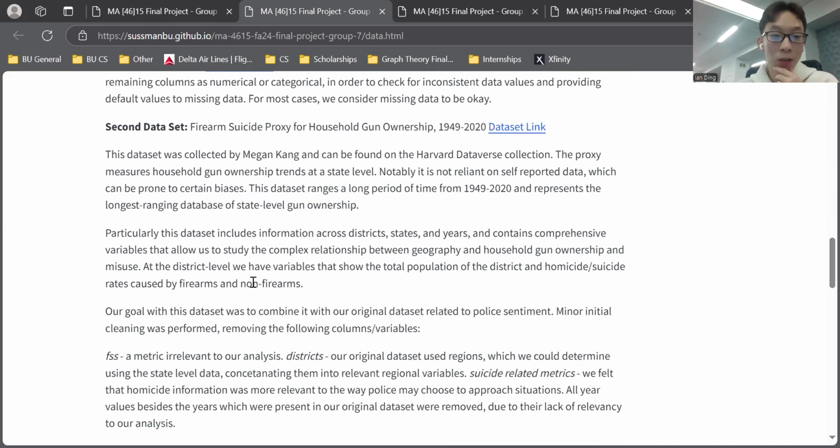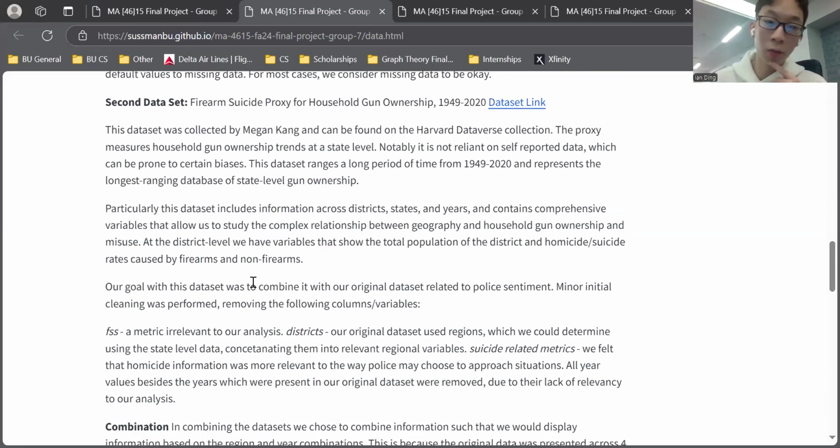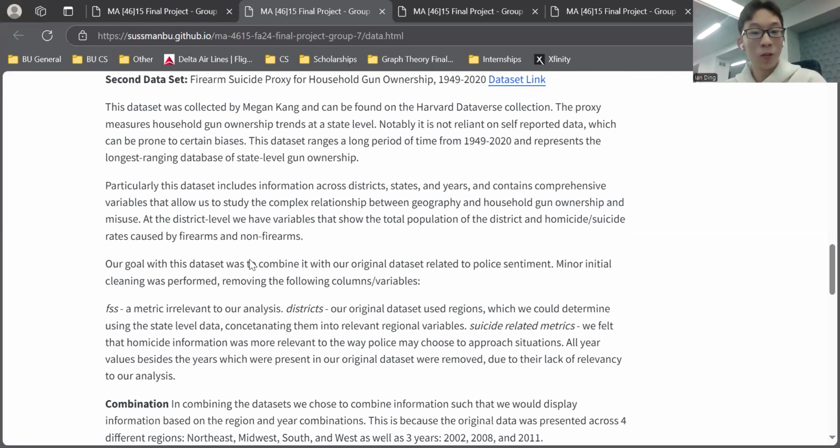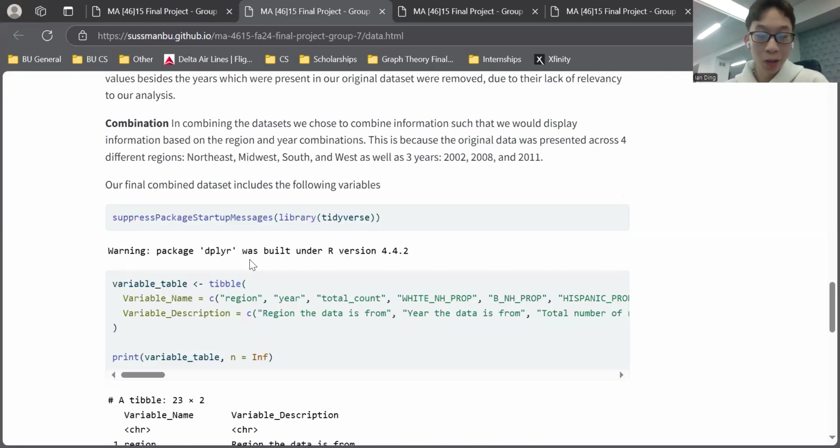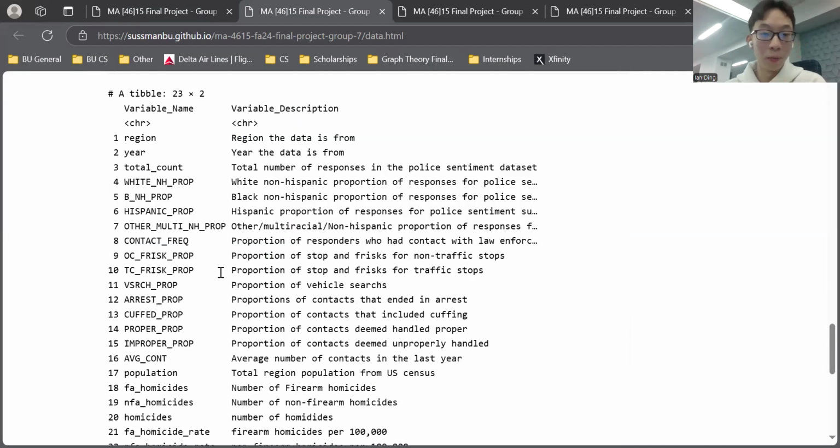And our second data set is a firearm suicide proxy for household gun ownership. It was collected by Megan Kang and can be found on the Harvard Dataverse collection. In terms of combining our two data sets, we decided to facet our state level information from the second data set into the regions that were defined by the first one. We followed the region designations outlined by the United States Census, which gave us a final data frame with these